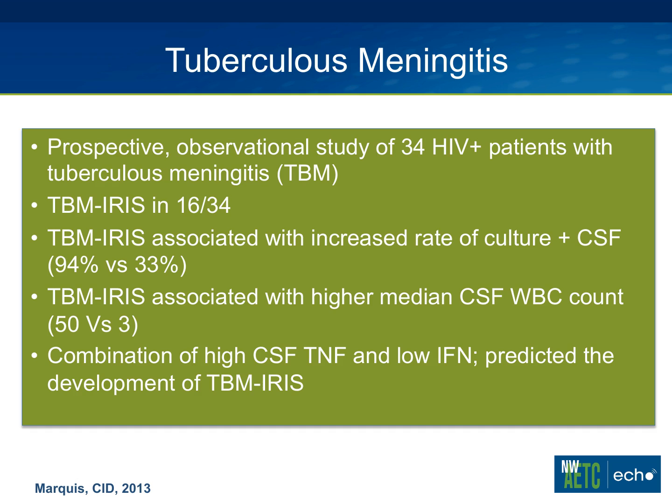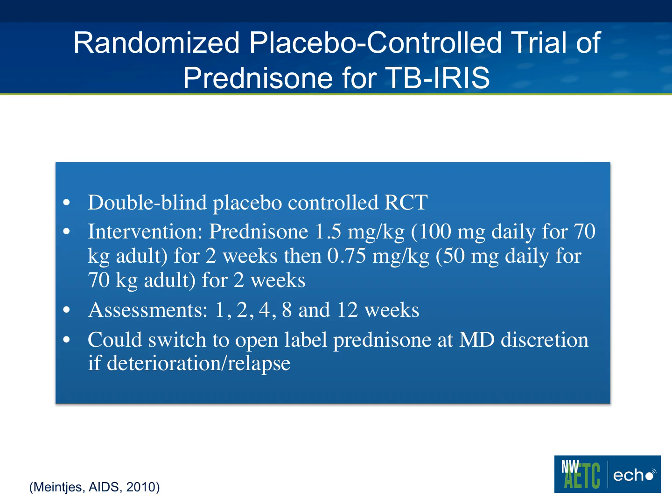TB-IRIS was associated with increased rates of being culture positive for TB from the CSF, and those individuals that had higher CSF white cell counts, 50 versus 3, had higher rates of TB-IRIS. They also found that the combination of elevated CSF TNF levels and low CSF interferon levels was predictive of the development of TB-IRIS.